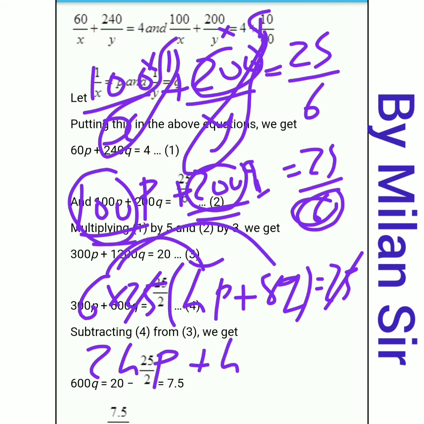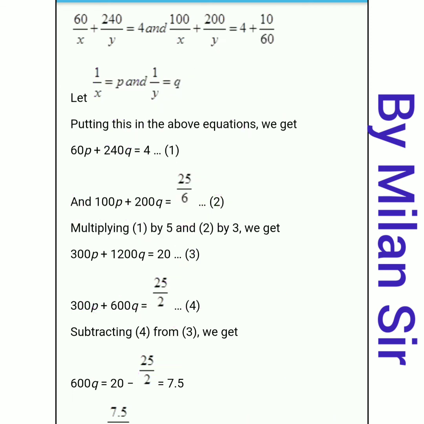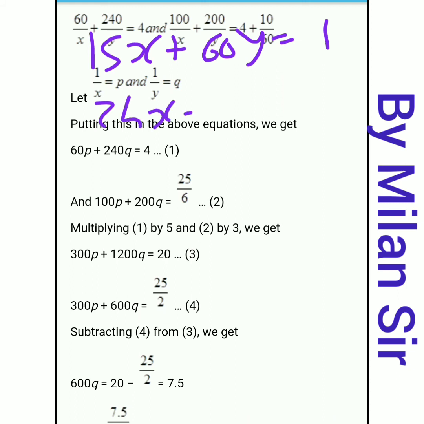8 6 are 48q, nothing is remaining. So 1. Okay. 24p plus 48q is equal to 1. Okay. So now we have our two equations. First of all, 15x plus 60y is equal to 1, and 24x plus 48y is equal to 1.